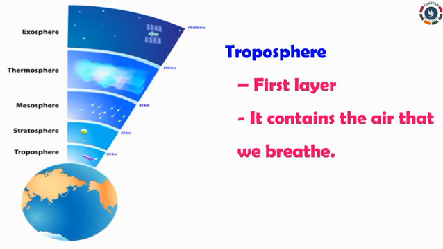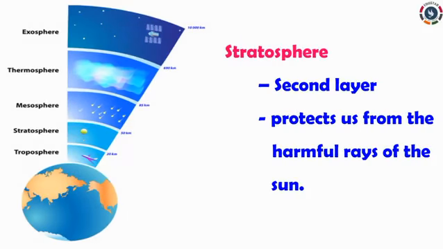What are the 5 layers of the atmosphere? Troposphere, stratosphere, mesosphere, thermosphere, and exosphere. Troposphere. First layer, it contains the air that we breathe. Stratosphere. Second layer, it protects us from the harmful rays of the sun.